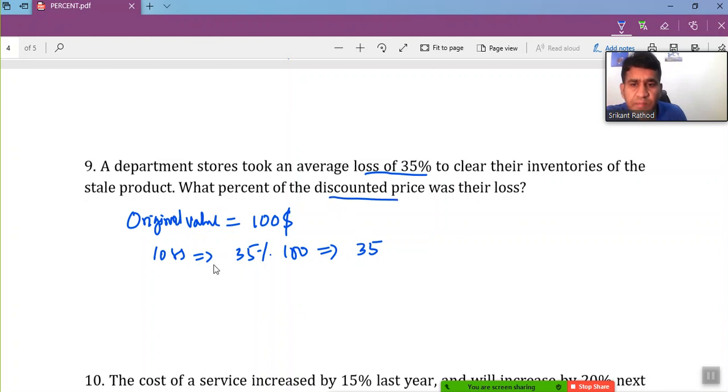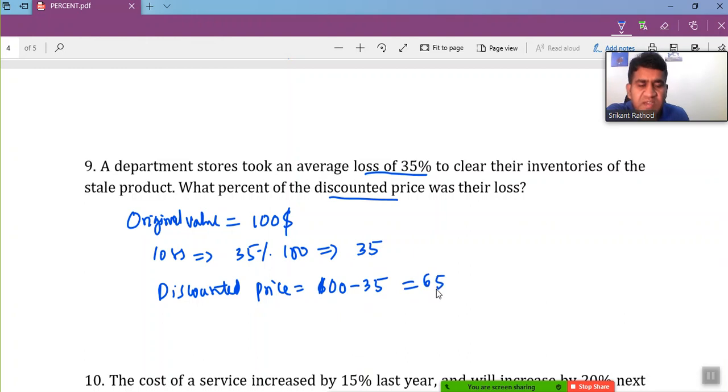If 100 is the actual price and you are losing $35, the price we are going to get is 100 minus 35, that is 65, the discounted price.